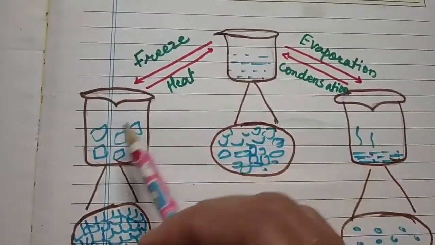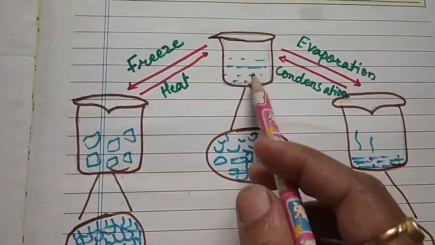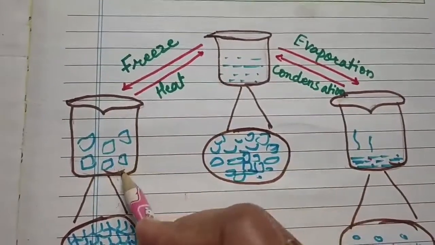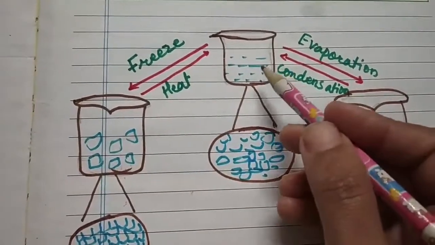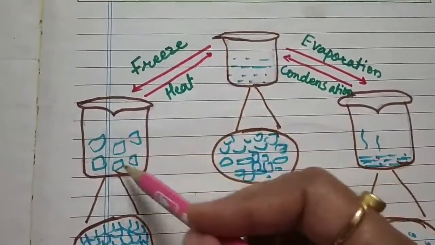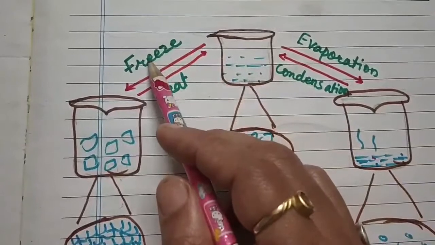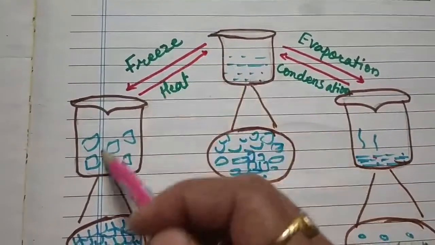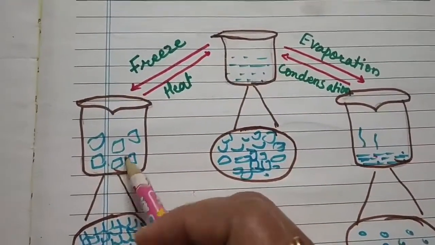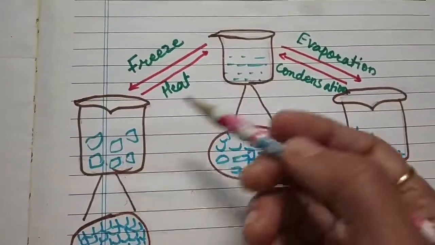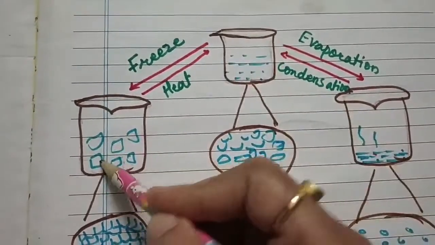First we will see what happens when you heat the ice. When you heat the ice, which is in a solid state, the ice turns into water, the liquid state. Again, when you put this water in the fridge, the water turns into ice, that is, liquid turns into the solid state. In this way, by changing the temperature, we can change the states of water from liquid to solid and from solid to liquid.